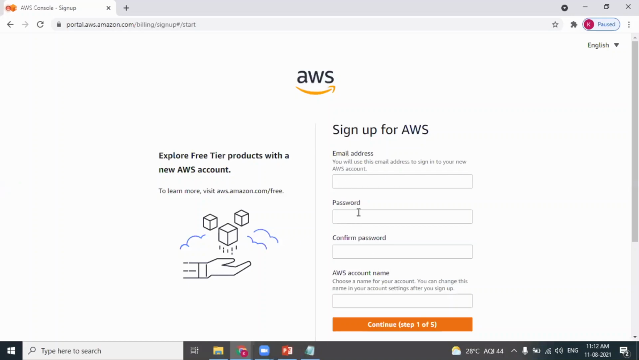This is the login password. When I showed you how to log into AWS, you need to enter your email address and password. This is your email address and the login password. The AWS account name should be unique. So please enter your name and make sure that the account name is unique. So this is stage one. In step one, what you need to do: enter your email address, enter the password.